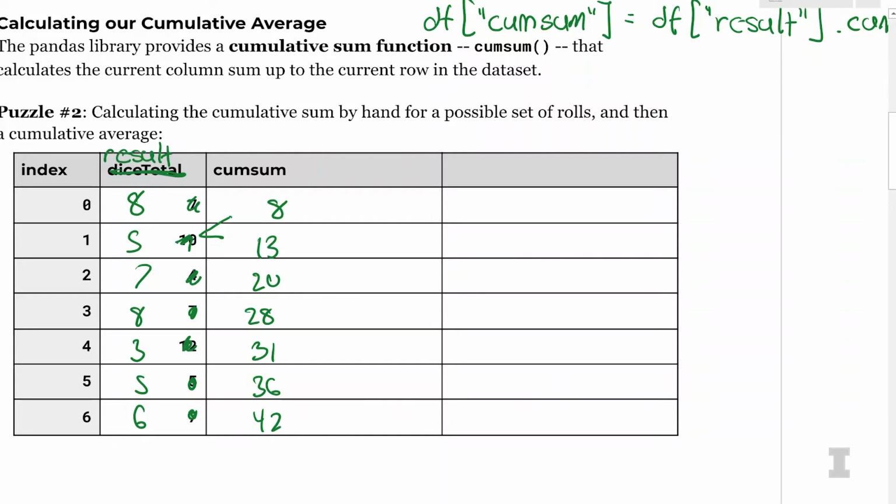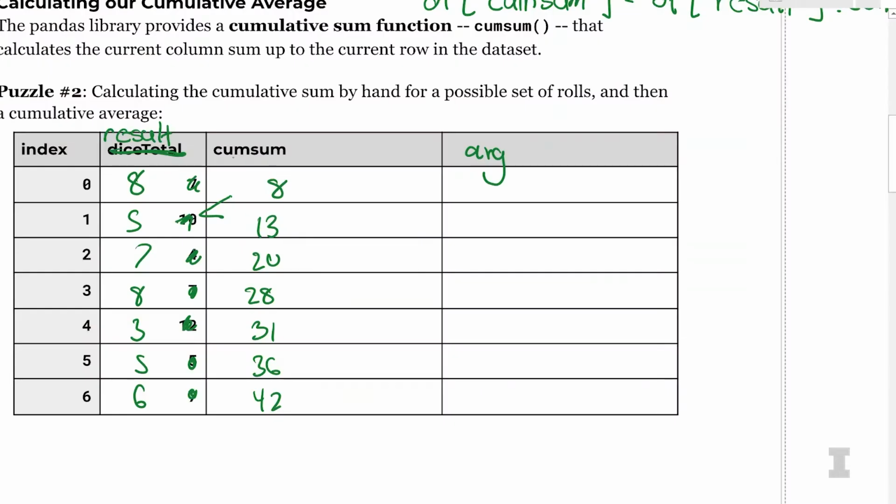And now the average function is going to be one of the most complicated functions we have yet, because we want to know basically the cumulative average. Unfortunately, there is no cumulative average function. Got it. So for the cumulative average, we're going to have to take the cumulative sum and divide it by the current row we're on. Right. So you have a bold number way on the left-hand side, right? The index, yes. The index value, yes.